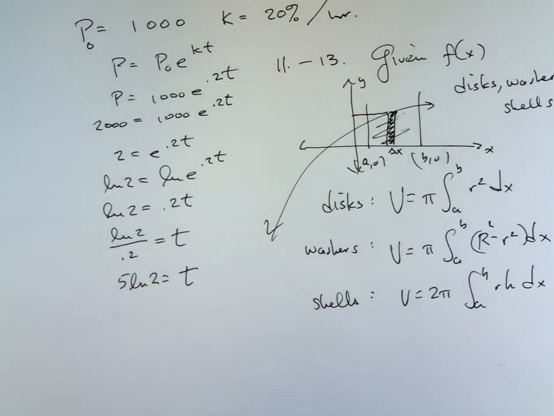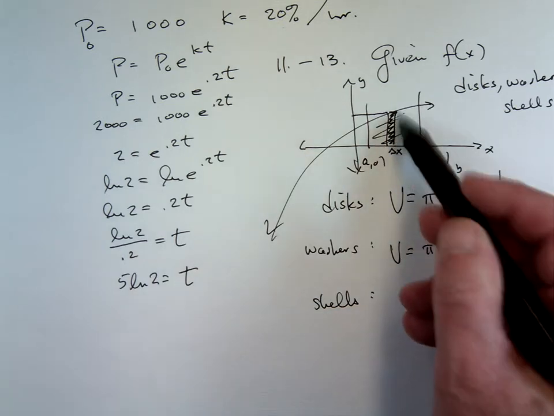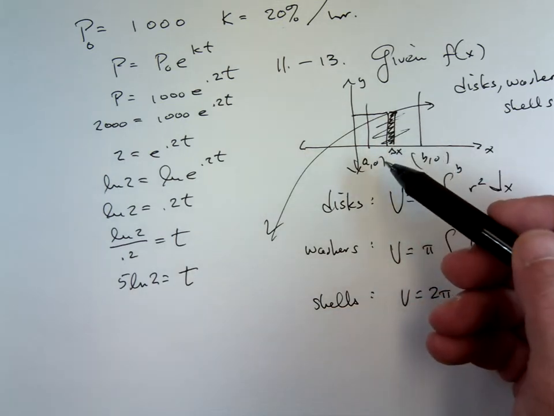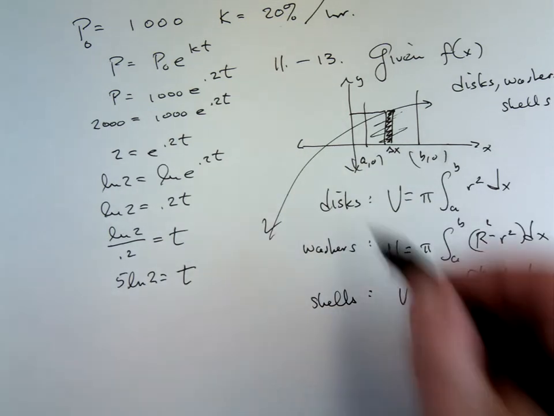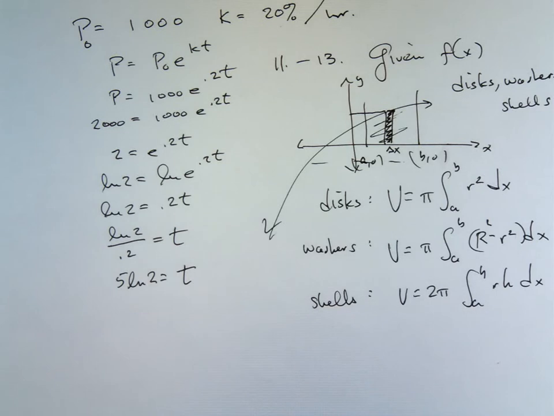So R squared for disks, for example, is your function. In this case, right here, it's our function. In almost every case that we do, R will be the function, because if it's not, you'll end up with a washer. Whatever the function is, so if it was x squared, it'd be x to the fourth. You square it, and then you find the integral of that.